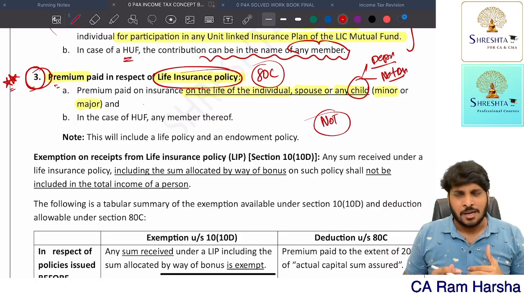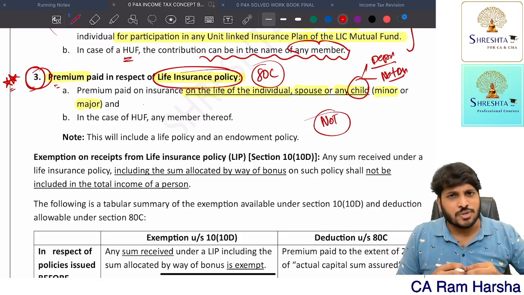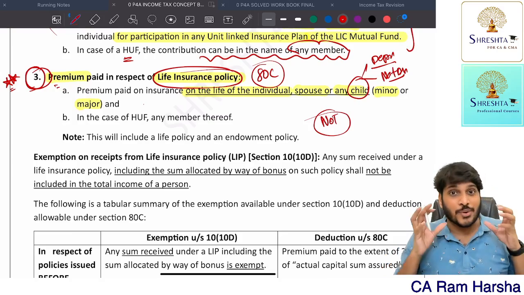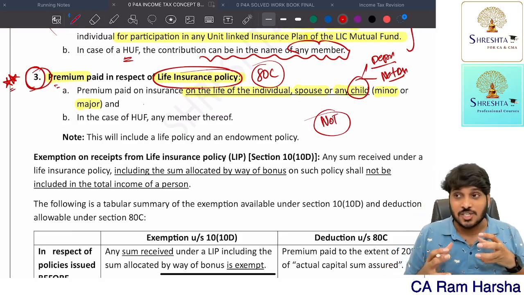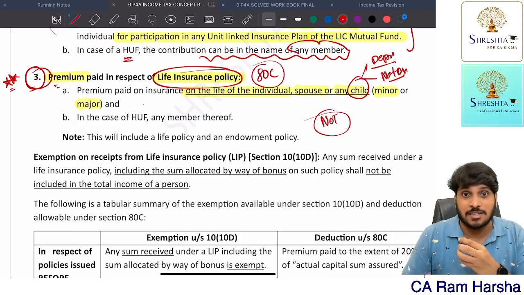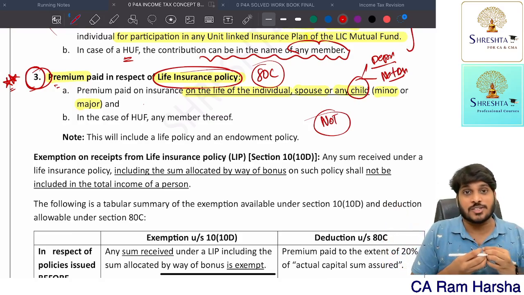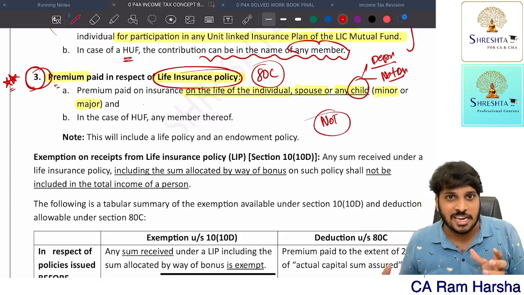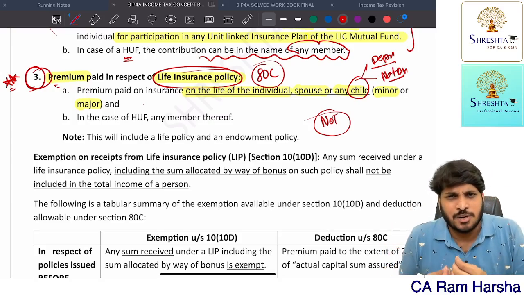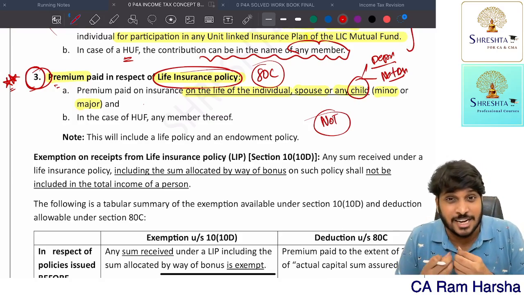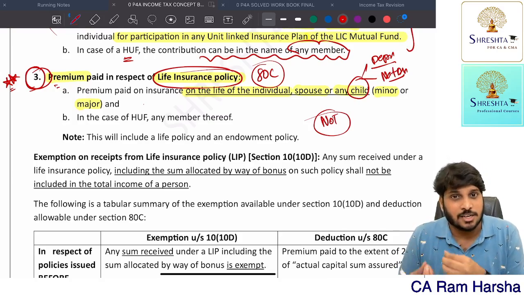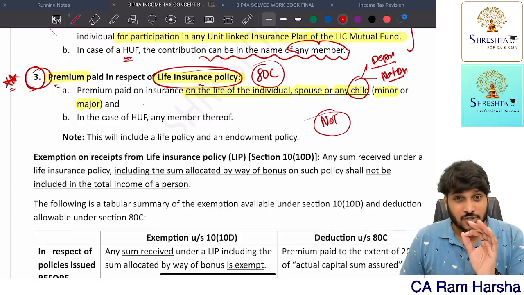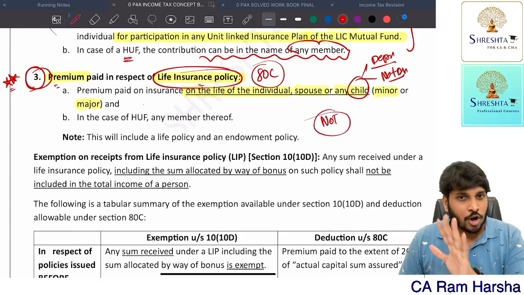But why is it not mentioned for life insurance? I'll tell you. Because most life insurance is done through agents. And agents, especially in rural areas, go and educate the people and somehow get the insurance policies done, where the rural area people pay in cash only. They won't pay by banking mode, because of no accessibility of banking facilities, or they may not be educated enough to use banking channels and electronic modes. So that is the reason they have not mentioned a compulsory restriction of using non-cash for life insurance.